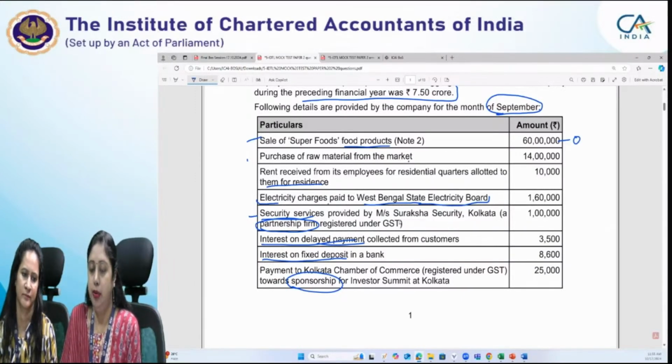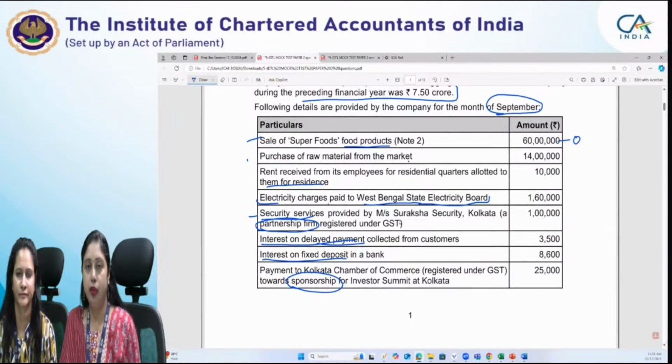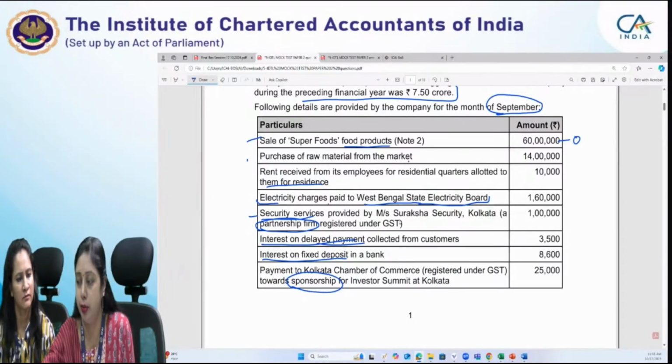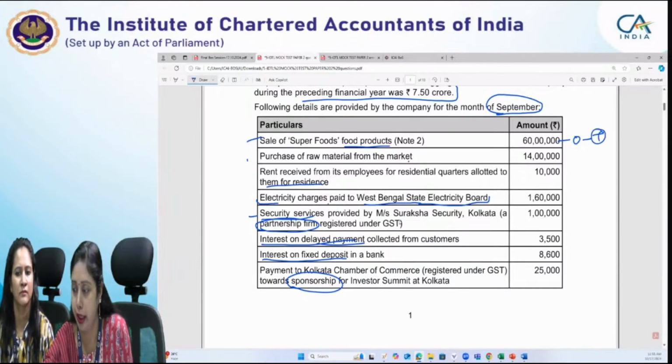Okay. There is no exemption for the supply of the food products, which is as such given to you, and it is a branded food product, because some of the unbranded food products are exempt, but exemption pertaining to goods first of all is not there in your syllabus, and second, food products which are branded, they are not at all exempt. So sale of superfoods food product, that is taxable. It is an outward supply and it is taxable.